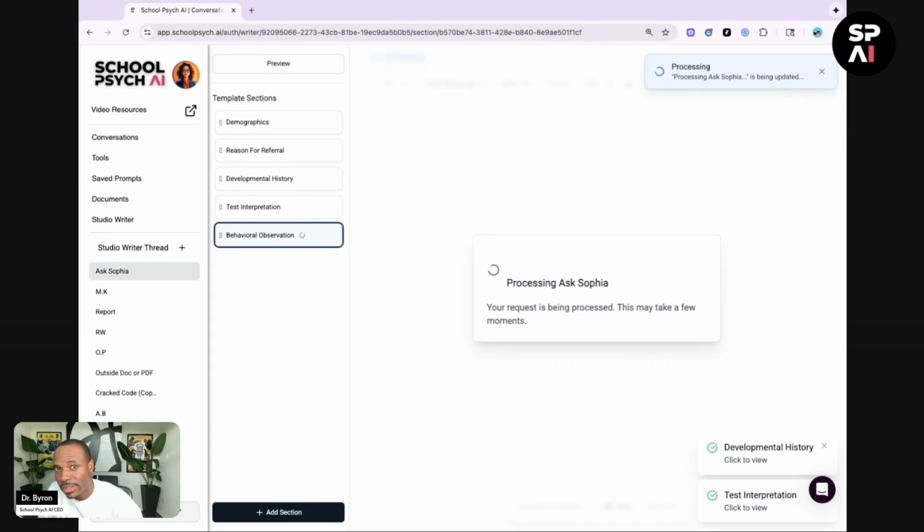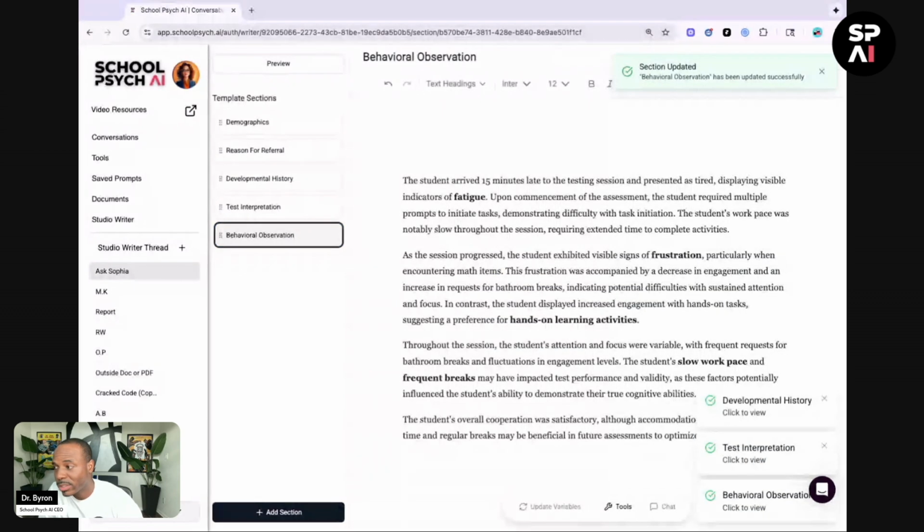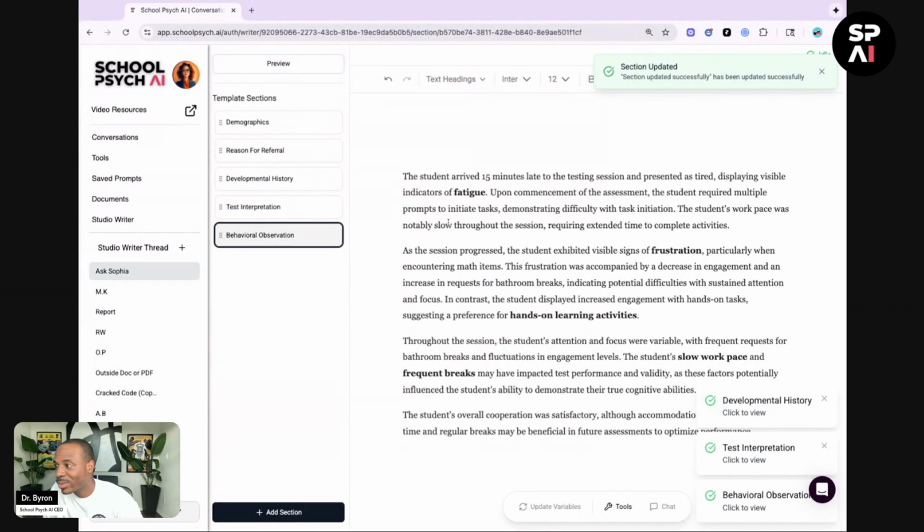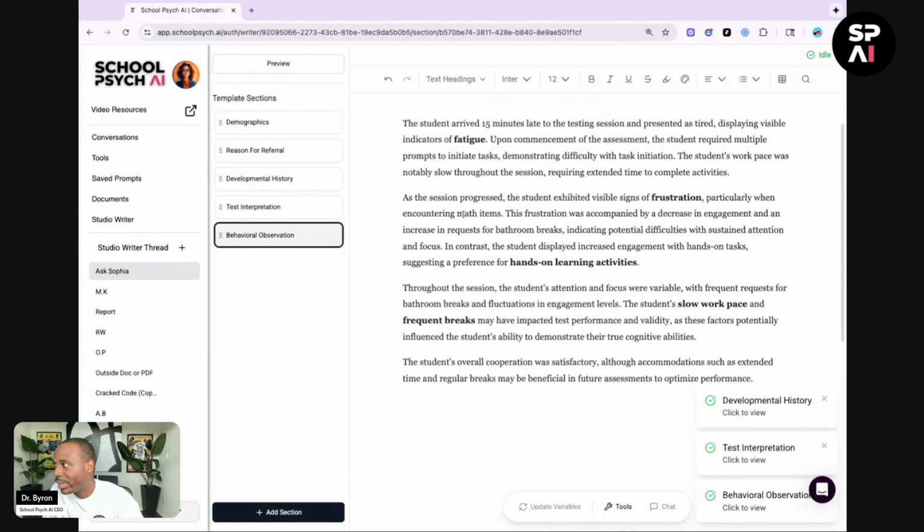So if you can see the future and where we're headed, we're rolling in conversations, we're rolling in the tools, and we're giving you the ability to edit directly here.